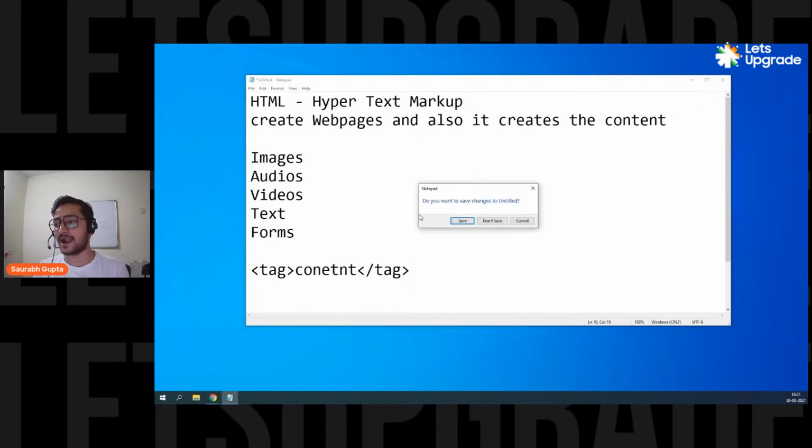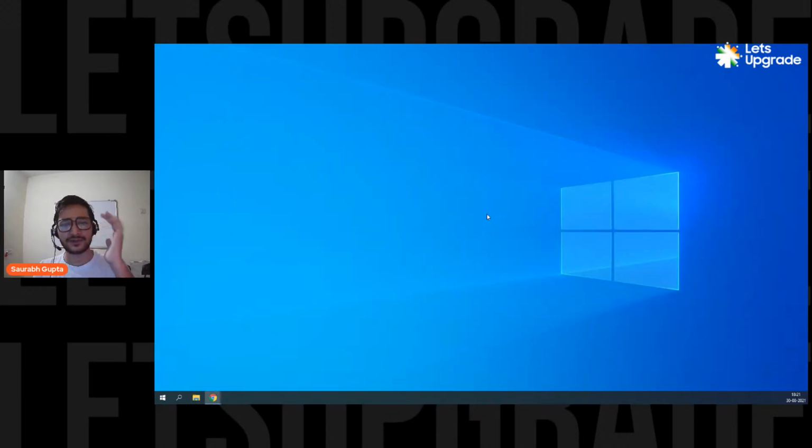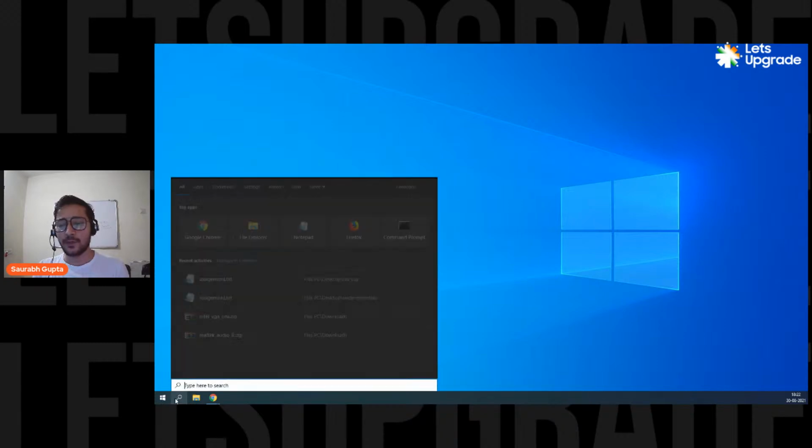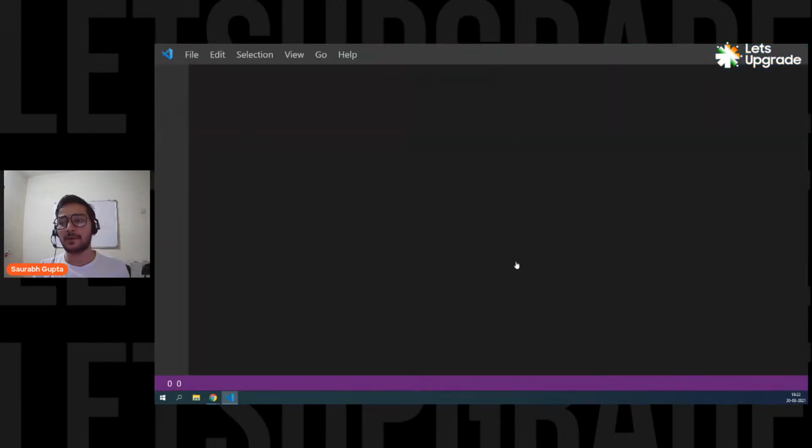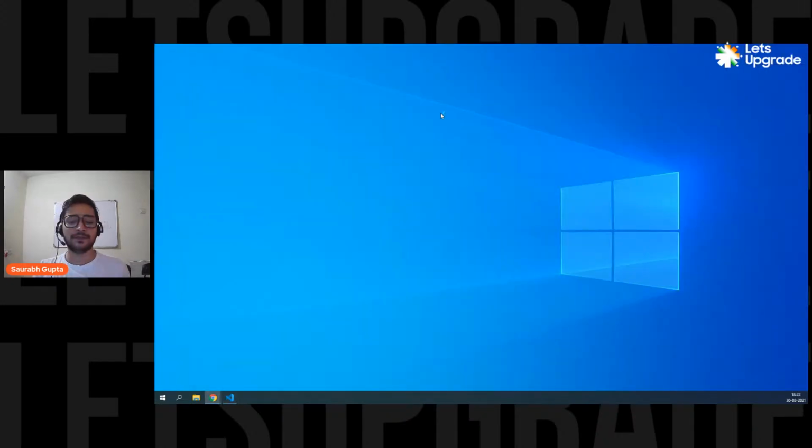So let's close the notepad. Now we don't need it. Now we have understood the definition. Now we know what exactly is HTML, so we can start understanding the basic things. Let's open up our editor, that is Visual Studio Code. Okay, now I've opened it. We don't need this welcome screen. Close it. And now I'm also going to create a folder in which I'm going to store all the things that we do in the next 3 days.